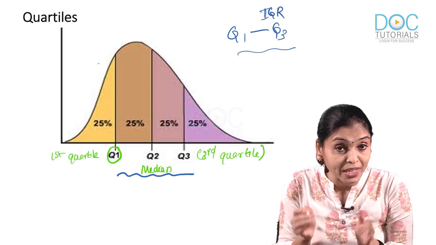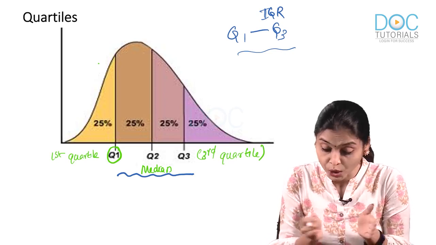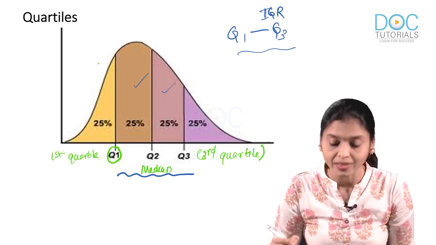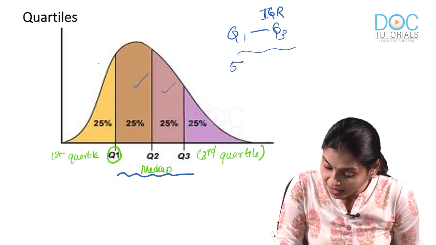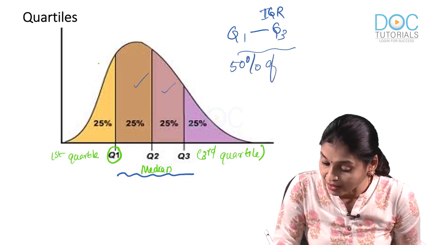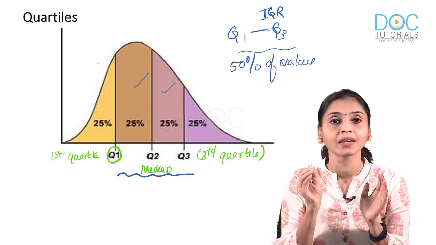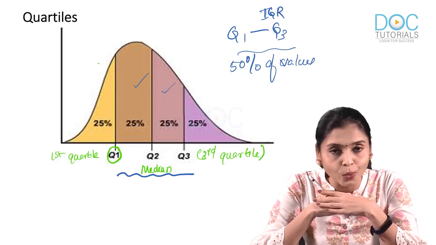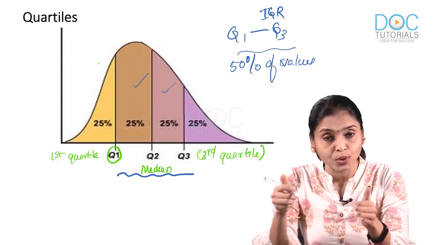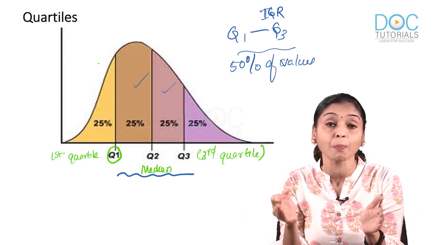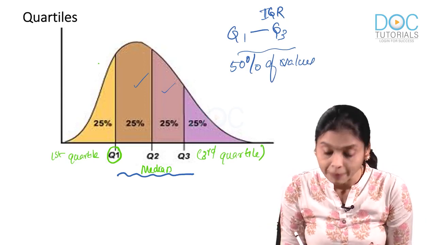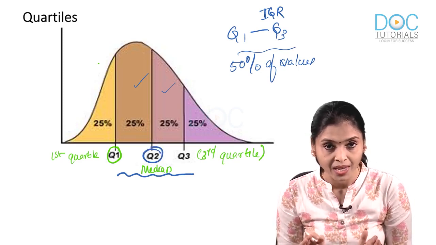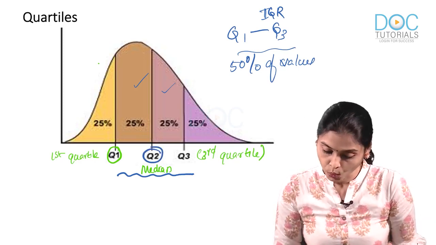And what percentage of values in the data set lie between Q1 and Q3, or within the interquartile range? Look at this, 25 and 25, that means 50% of central values. 50% of values lie between Q1 and Q3 or within the interquartile range. Are you with me? So, that is also another MCQ. That will also tell you about the spread of individual values around the central value. Here the central value is the median. Are you with me? Is it clear?